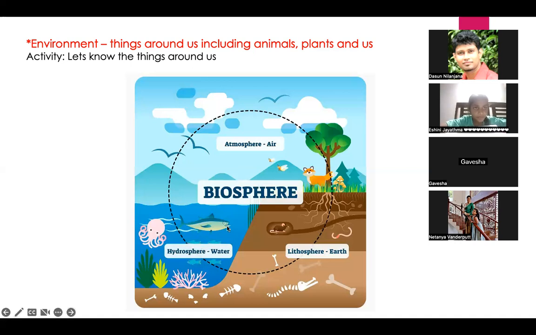Then hydrosphere is the next thing. Actually, from this planet Earth, most of the area on planet Earth is covered by the hydrosphere. So what belongs to the hydrosphere? Can you tell me some examples? Hydrosphere means basically water or water related things.